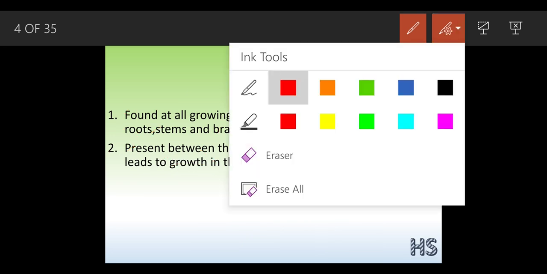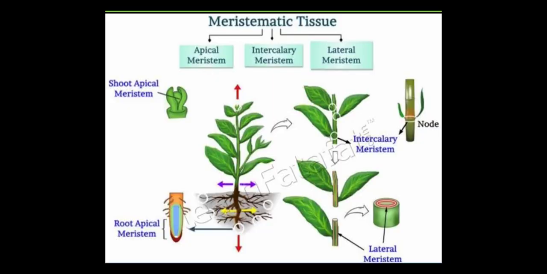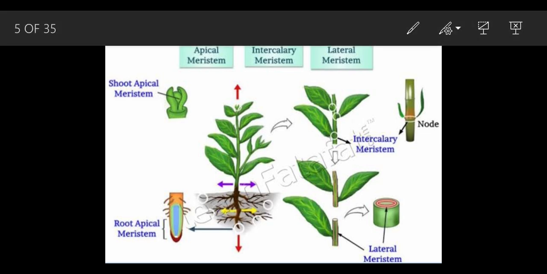Now see, as we were talking about the horizontal system, the meristematic tissue is actually classified into 3 types, but according to your textbooks and syllabus, we have only 2. That is the apical meristem and the lateral meristem. So let's understand them in detail. Apical meristems are present as the shoot apical meristem and the root apical meristem.